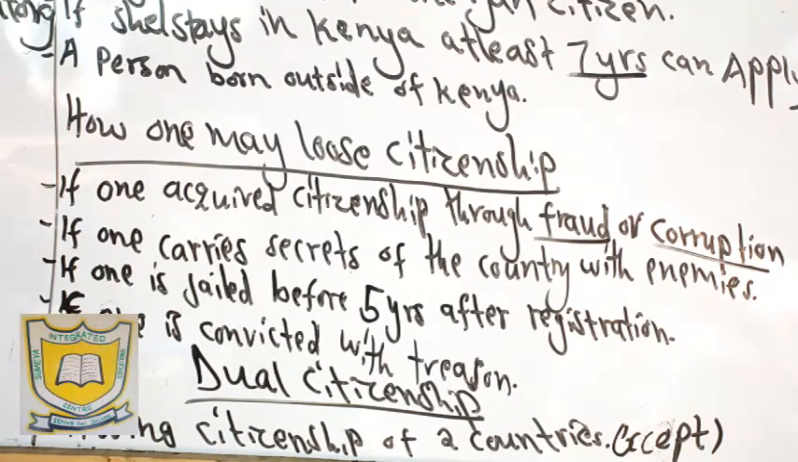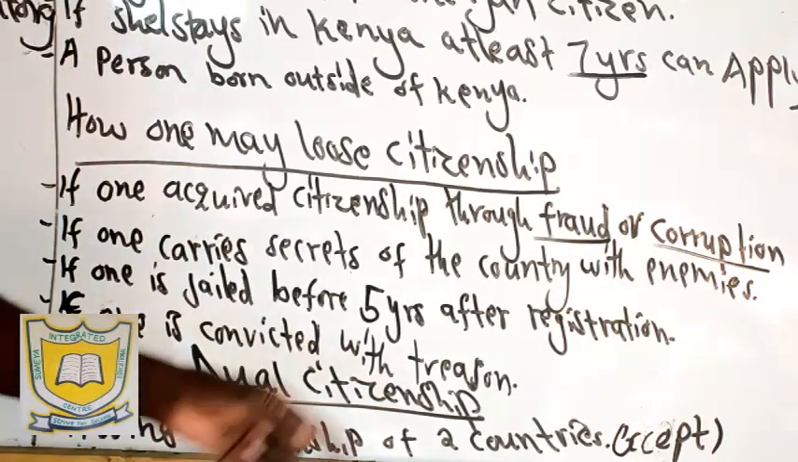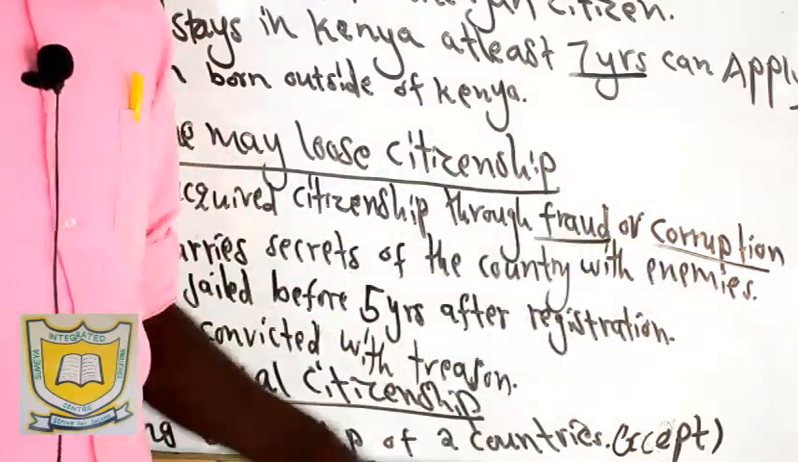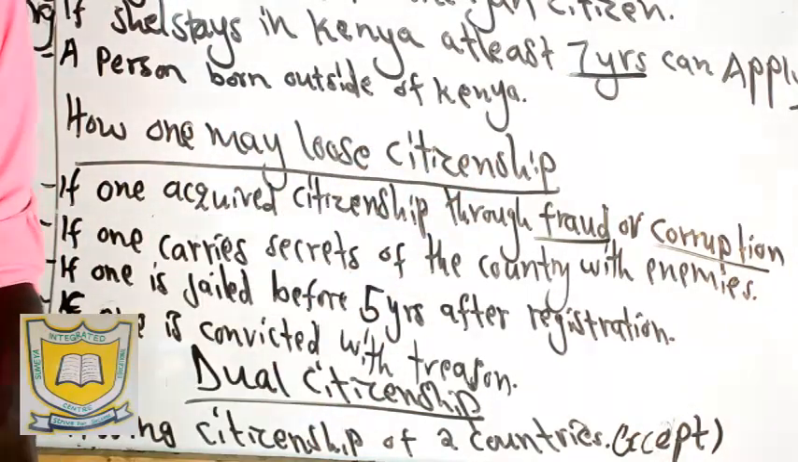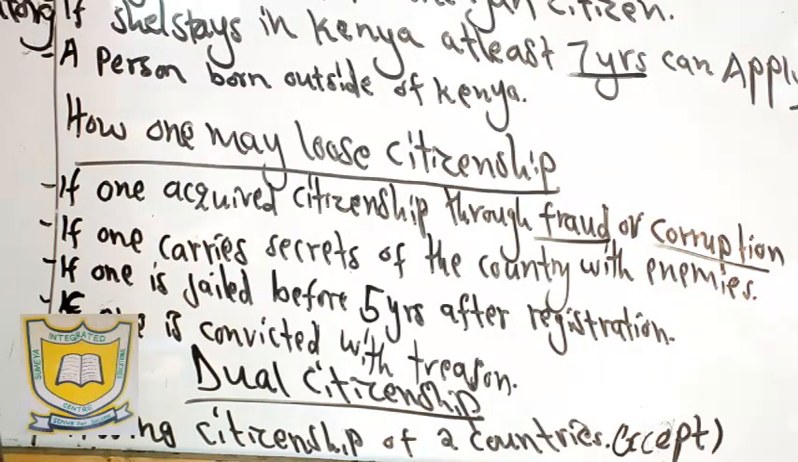So presentation of a false document. If the government realizes that you were registered through corruption, maybe you gave something to the officers who did the registration, then at the end of the day you will lose your citizenship, because that is illegal according to the law.